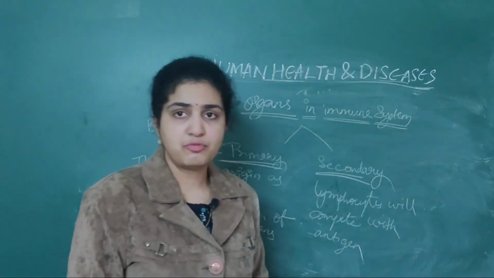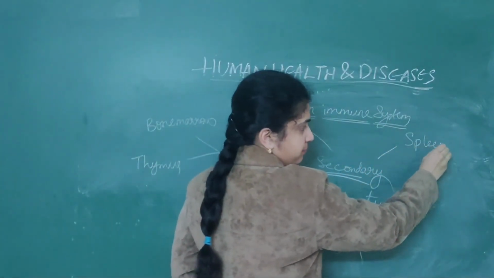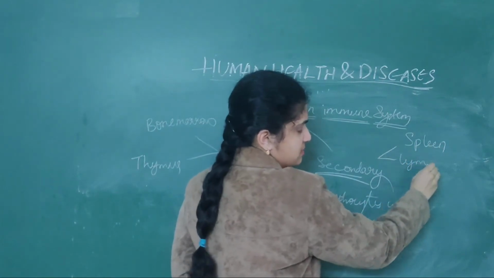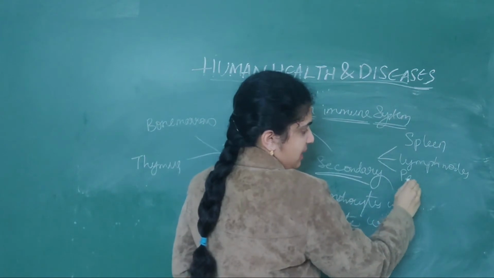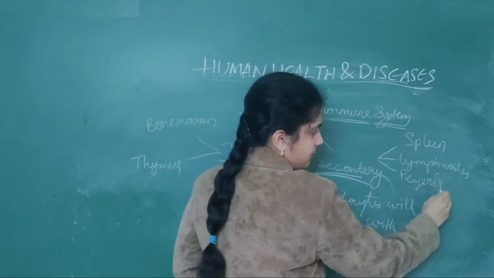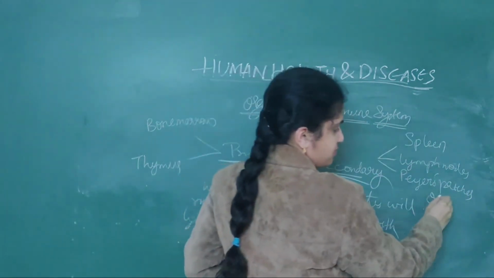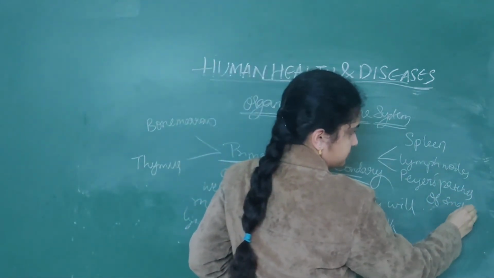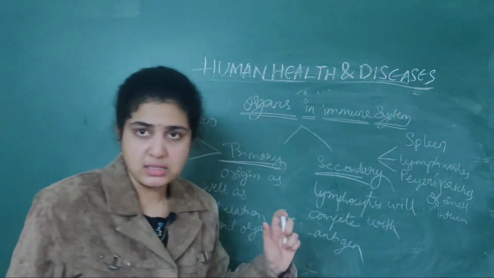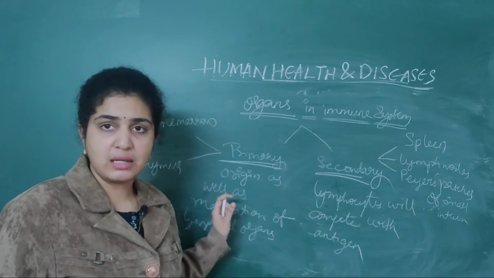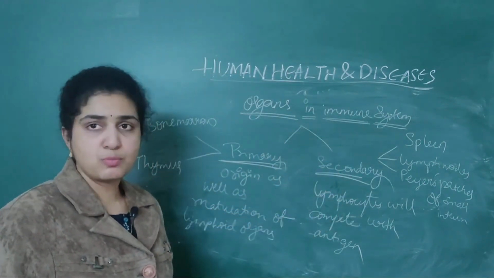The rest are secondary lymphoid organs: spleen, lymph nodes, and Peyer's patches of the small intestine.